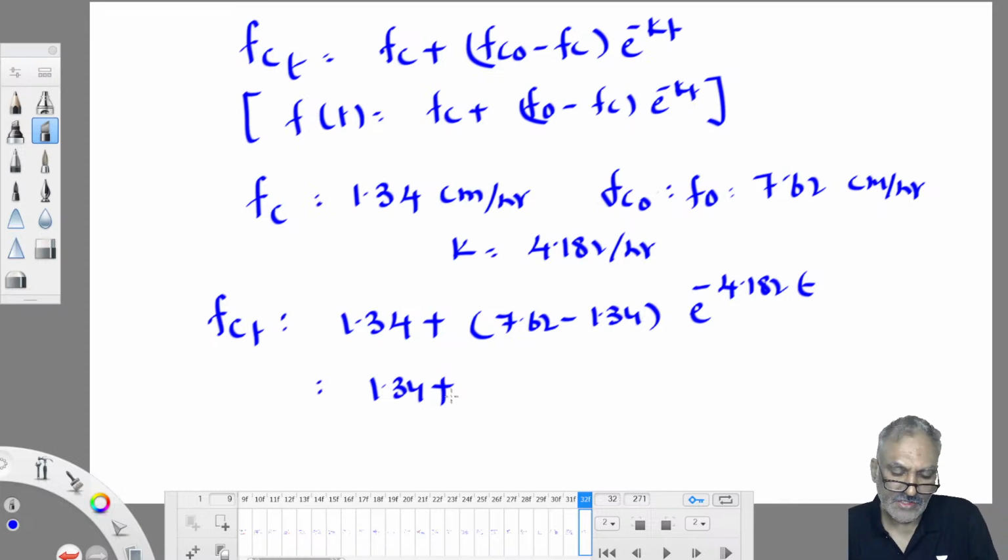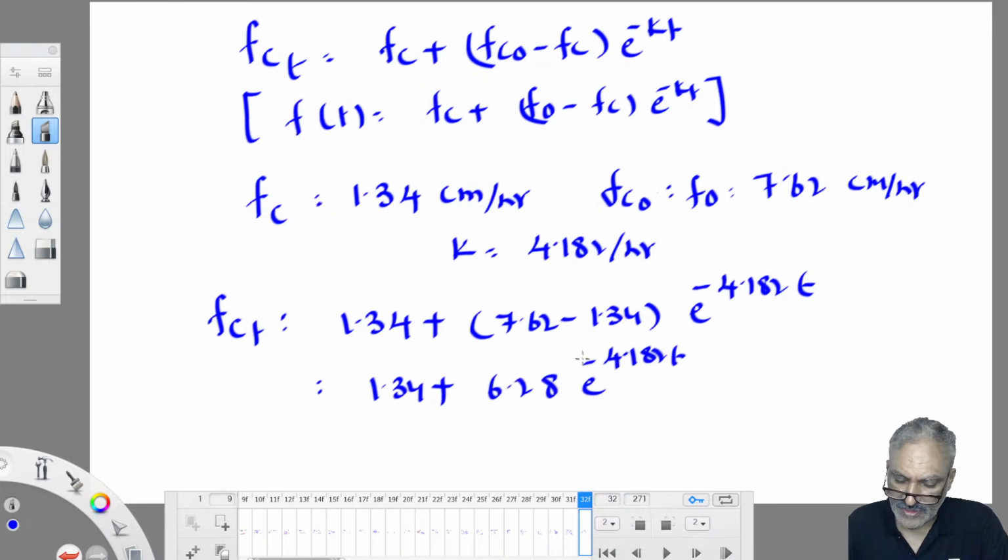Infiltration capacity equation for that catchment or for that soil. It is a soil property. Infiltration is a soil property. Soil to soil, equations may change. The nature of the equation is the same, but values may change. So it is 6.28 e power minus 4.182 t. That is the f(t) equation. Okay?